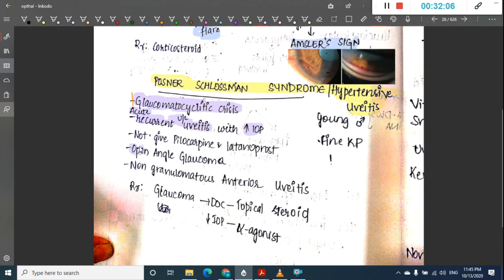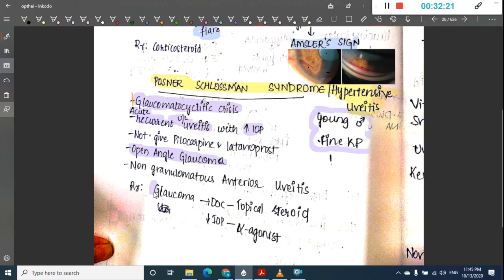Here there is open angle glaucoma and anterior recurrent uveitis. So here it is glaucoma, it might present as uveitis. That is the reason why we call it as hypertensive uveitis, because it is presenting as glaucoma.